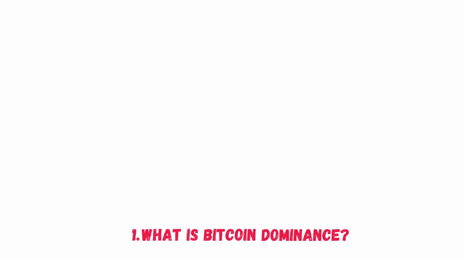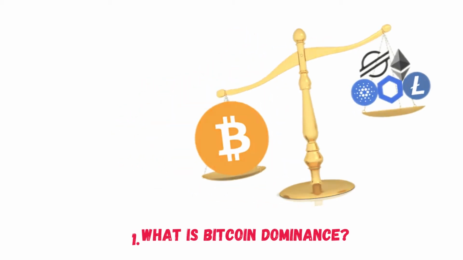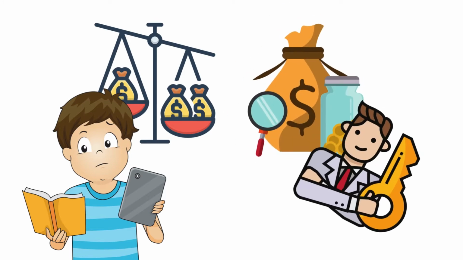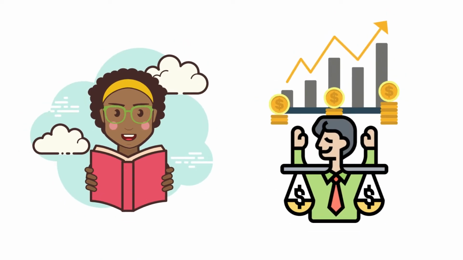1. What is Bitcoin dominance? Bitcoin dominance is the ratio between the market capitalization of Bitcoin to the total market cap of the entire cryptocurrency market. When we compare this ratio to the trend of Bitcoin itself, we can learn more about what opportunities the current market environment offers. To better comprehend Bitcoin dominance, traders must first understand market capitalization, and why it is so